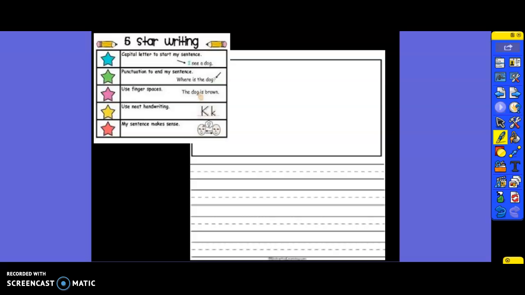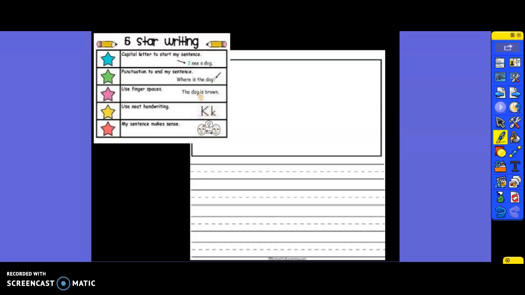It's our writing time. So sometimes we write to tell what we learned, and we call that informational writing. Sometimes we write to tell how we feel about something, our feelings, our thoughts, and that's opinion writing. And sometimes we write to tell a story. We make up a story in our imaginations, or we tell a story about something that really happened to us, and we call that narrative writing.